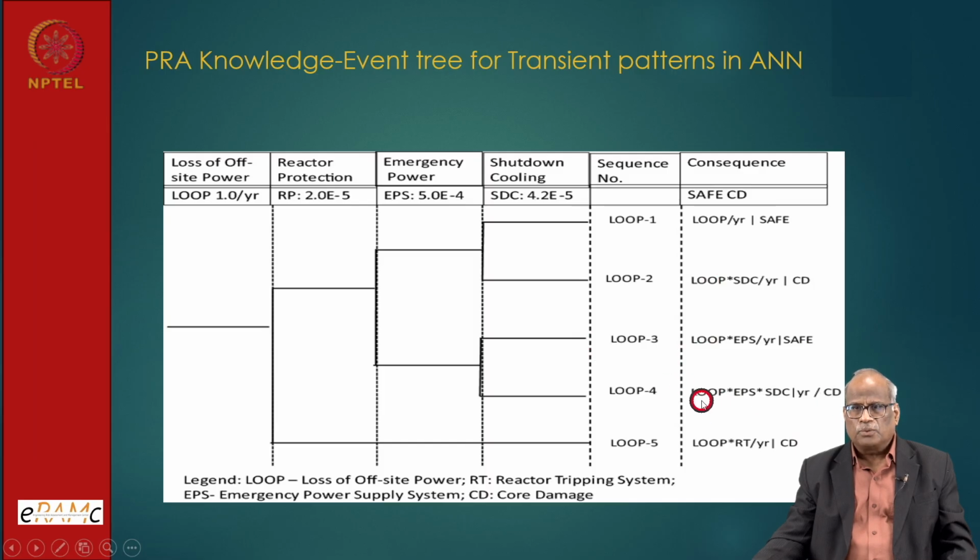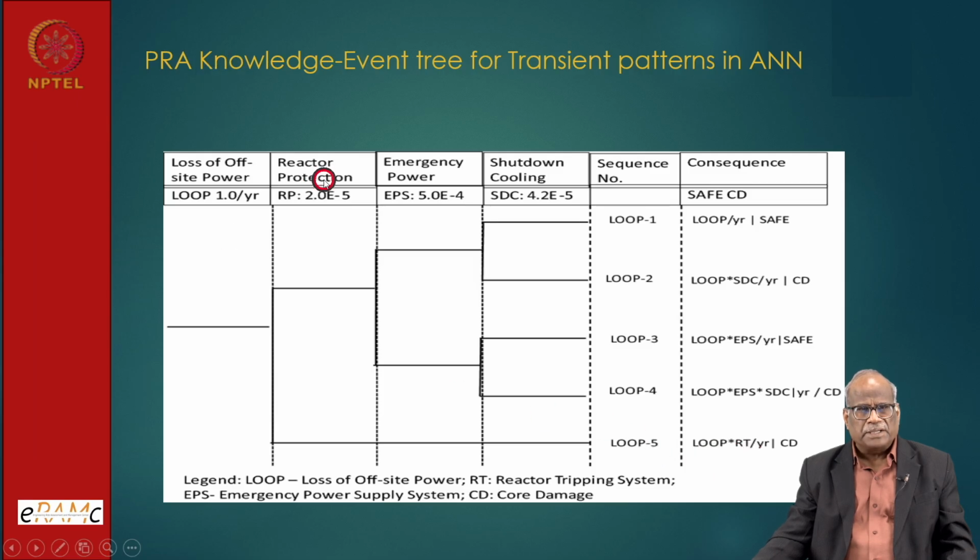So now first we have to see enough redundancy in loss of offsite power. Then the emergency power supply system, that is this one, it has to be robust. You can see here 5 into 10 to minus 4, that is a very low probability we have here. If it is not there, redundancy and diversity can be employed. And then loop and reactor.